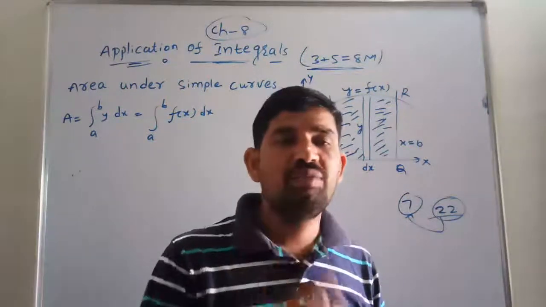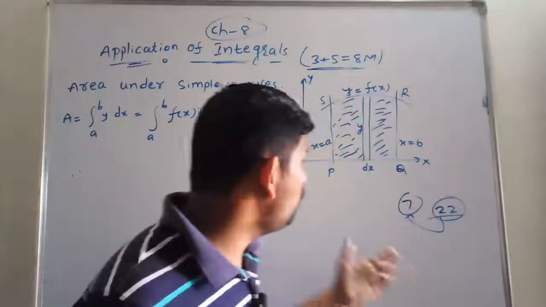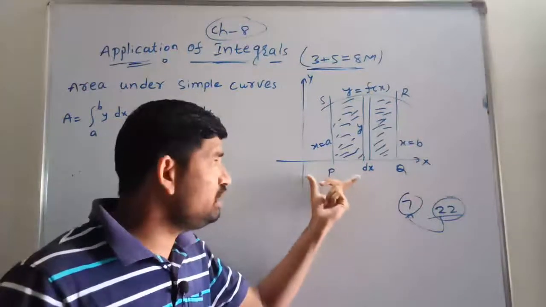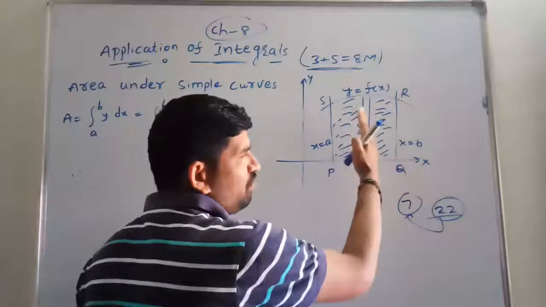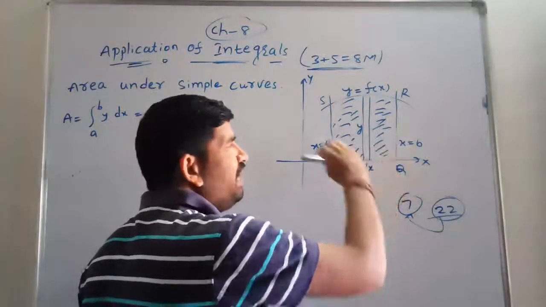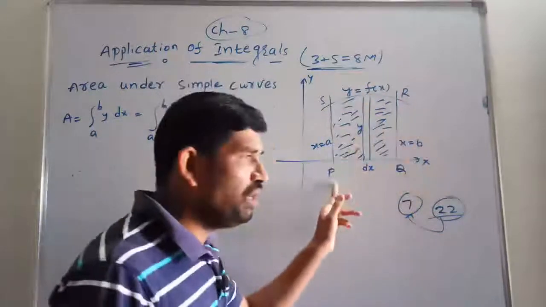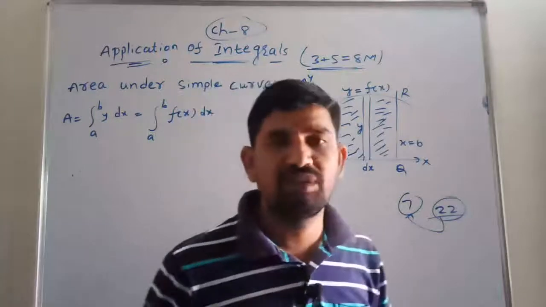In that, the limit of a sum. Suppose we are going to discuss the limit of a sum. Definitely we will take such a diagram. We can split it into a number of strips, find the area of each of these strips, and then form the total area PQRSP. That area is the limit of a sum concept.